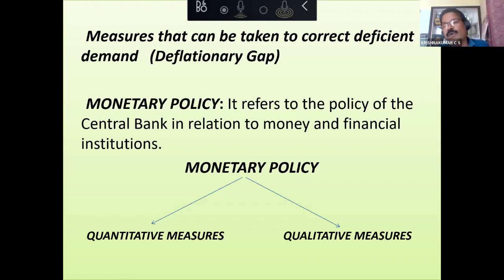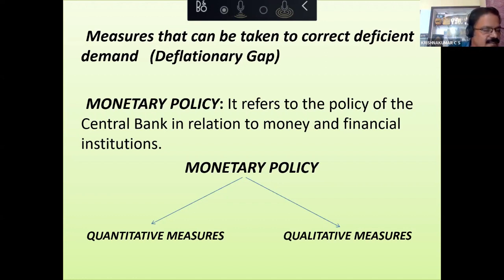During inflation, margin requirement will be increased so that the bank will be able to give a lesser loan. For example, I am producing 1 lakh worth of gold. Margin requirement is 10% means I will get 90,000. If margin requirement is 20%, I'll get only 80,000. If it is 30%, I'll get only 70,000 as loan. So if margin requirement is increased, the amount of loan given will be lower. Naturally, money supply will be lower and inflation will be controlled.